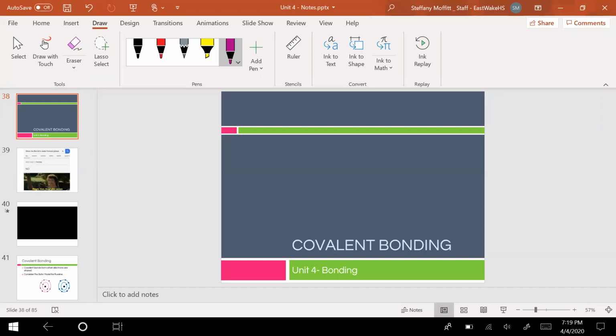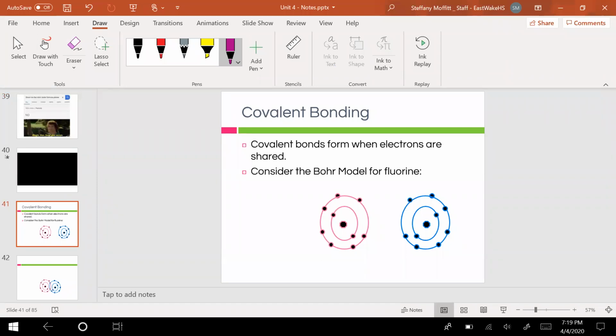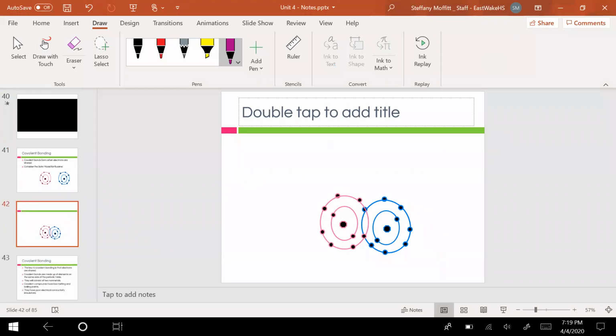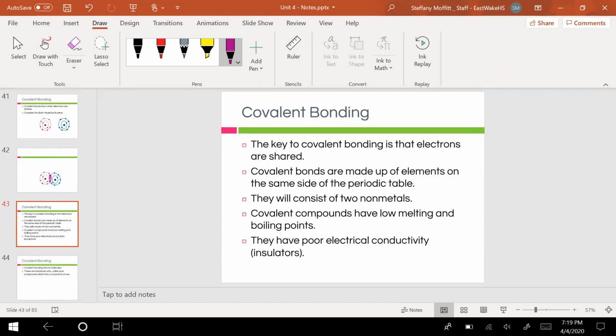Covalent bonding is the next type of bonding that we're going to talk about in Unit 4. Covalent bonding is different in the fact that it's going to share electrons instead of transferring. So it's actually going to look more like this, where we have these two electrons that we're going to both share in order to have that full octet. So the key is sharing.